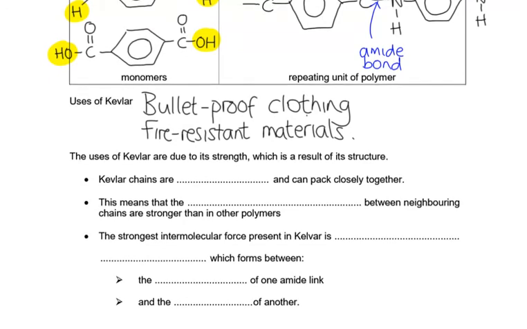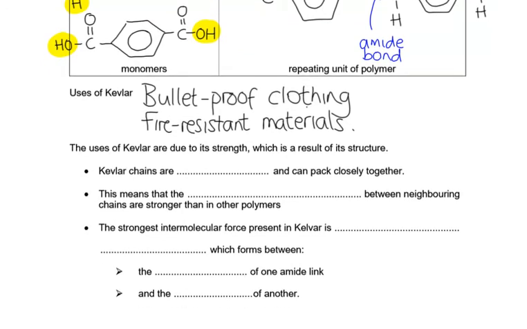And what you have to understand about this, and this will be easy to understand when you've covered the aromatics chemistry pack, which is about benzene, is that because in the benzene ring every carbon is only joined to 3 other things, every carbon is trigonal planar, flat. So the whole of Kevlar is a huge flat structure.